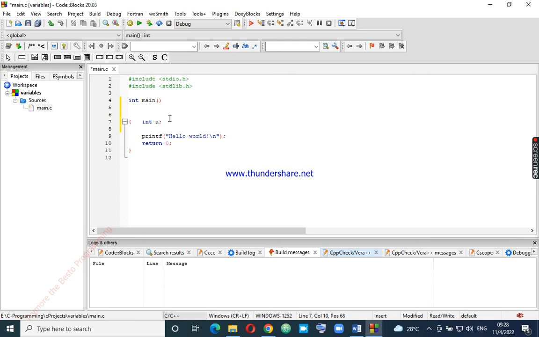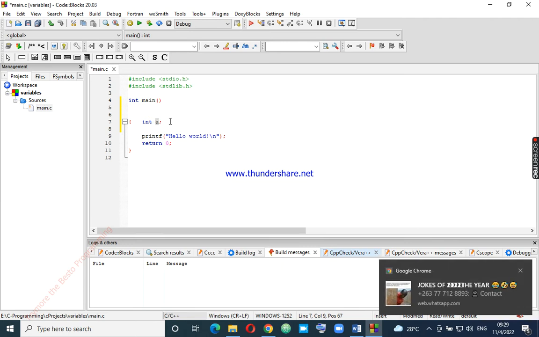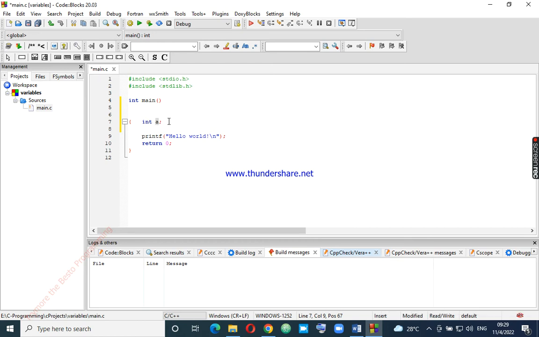Either the value comes from the user or from the program, but it will be an integer. If we put a value that is not an integer in a, the compiler will give an error because we put a float in a. I hope I'm telling people who know C, so that they are familiar with data types, variables and so on.